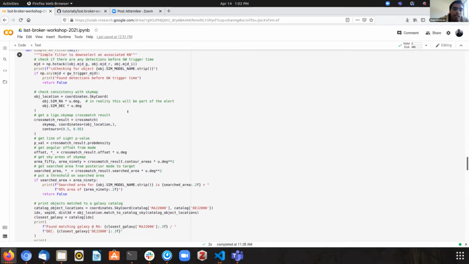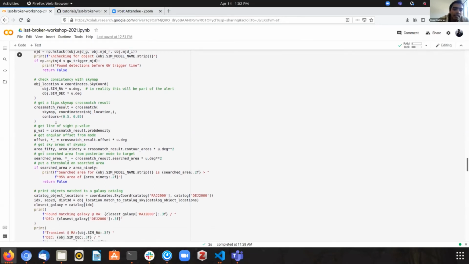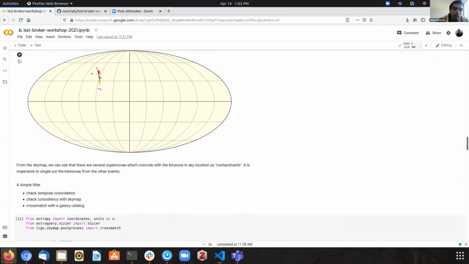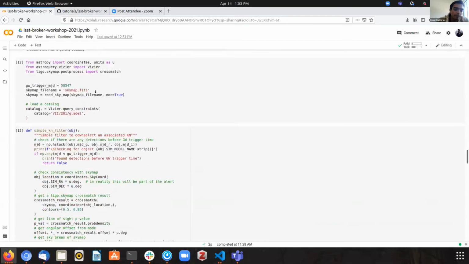We could take the location of the object and then use some helper tools provided by the LIGO SkyMap library to very easily get, for example, the line of sight probability, and certain metrics which could help us, like the offset from the mode of the posterior that I showed, and the 50 and 90% contour area. So if I go back to the sky map, these would have sky localization area. Maybe I take the 90%.